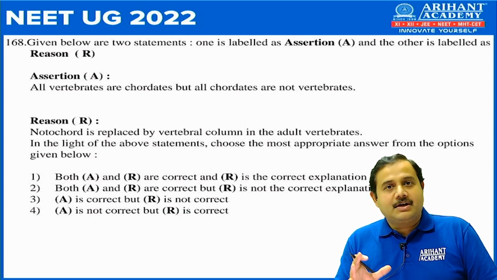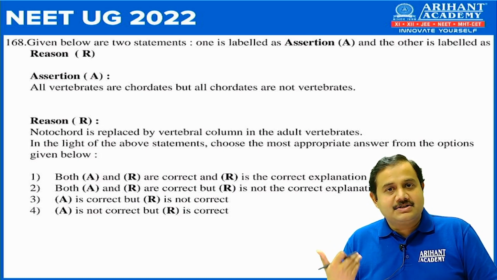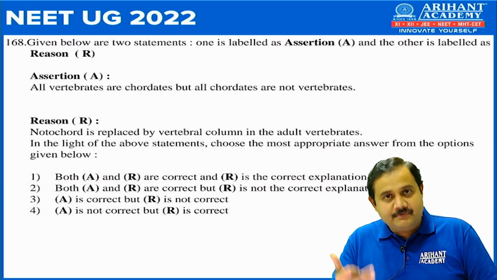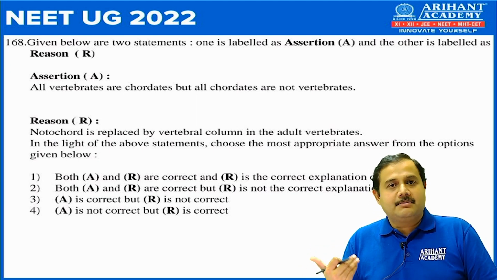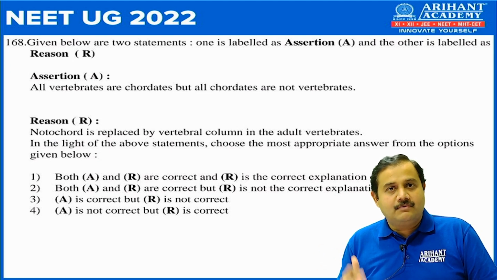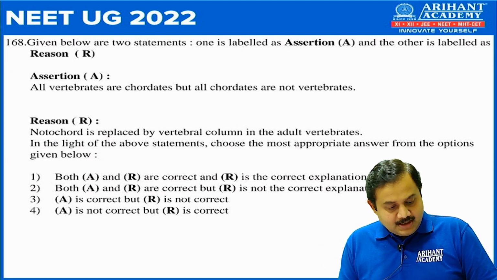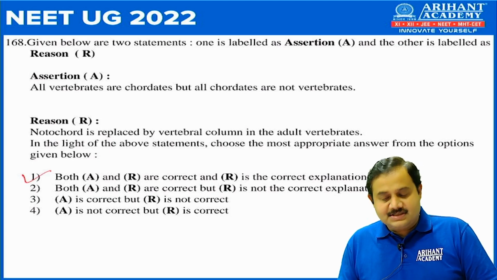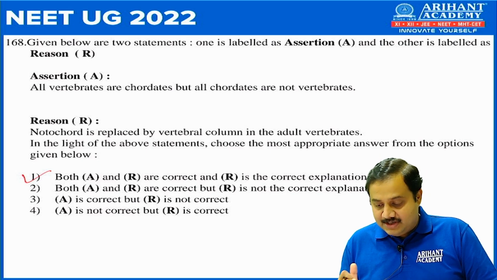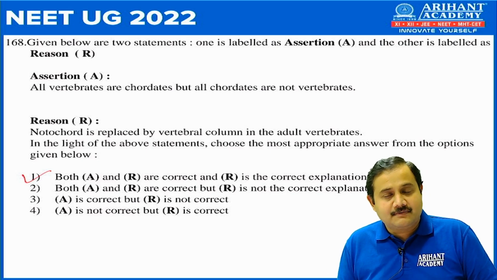As you know, every chordate is born in embryonic stage with notochord, and during development the notochord changes into vertebral column, then the animals are called vertebrates. So here the correct option would be number 1, that is both assertion and reason are correct, and reason is the correct explanation for assertion.